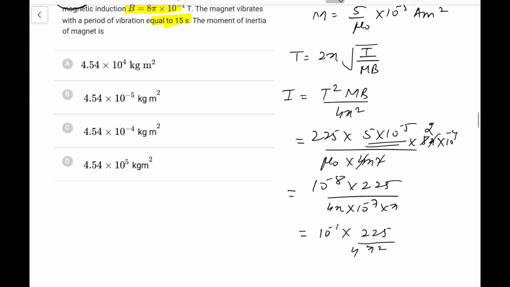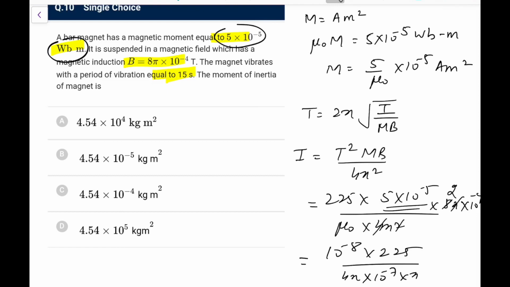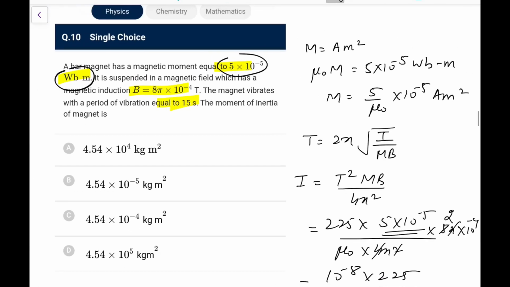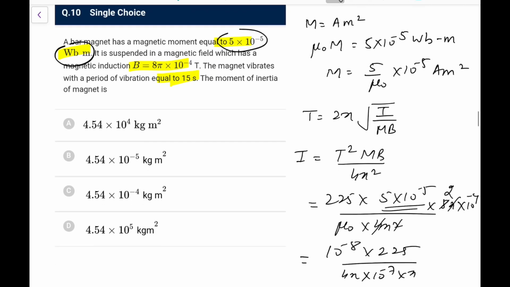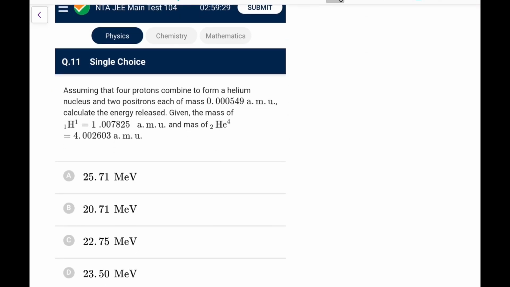But still none of the options is coming. I am leaving it. I think there is some mistake in it, and the solution they have done, they have taken as 2 pi under root I upon mB. The formula we remember is 2 pi under root I upon mB. I am leaving it, no point in doing it further. Now the next one, 11th.